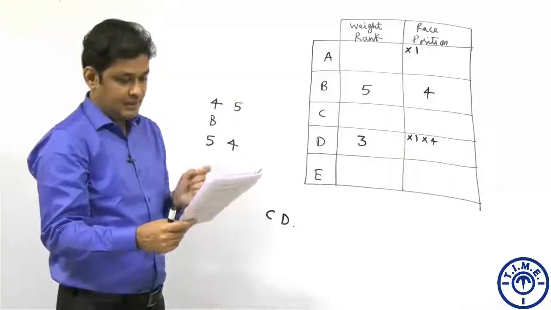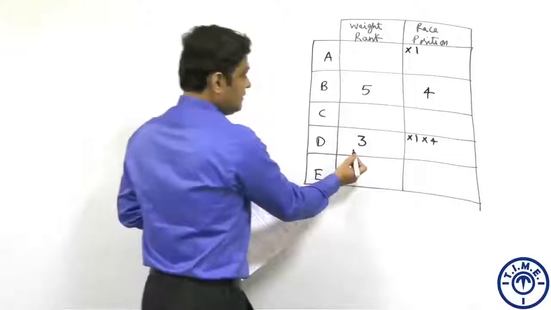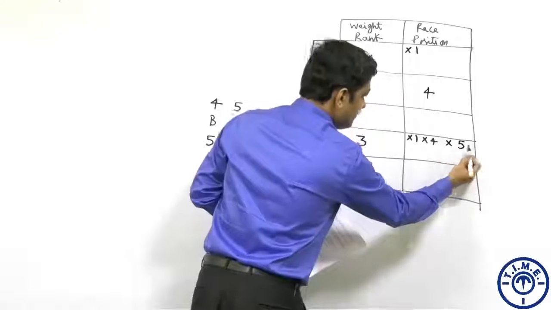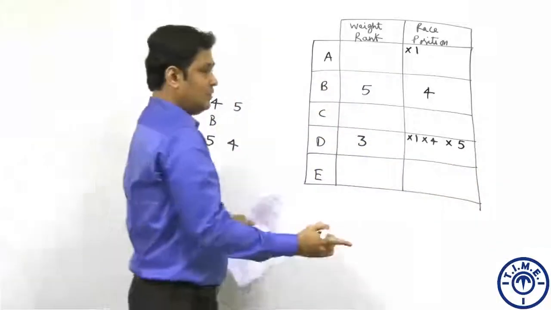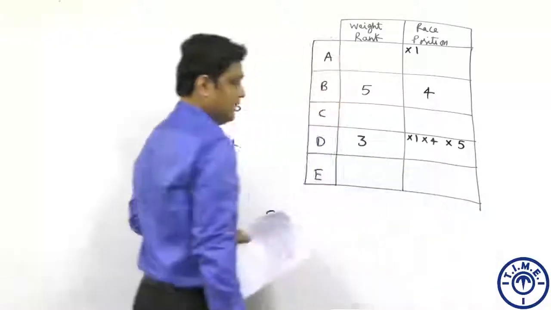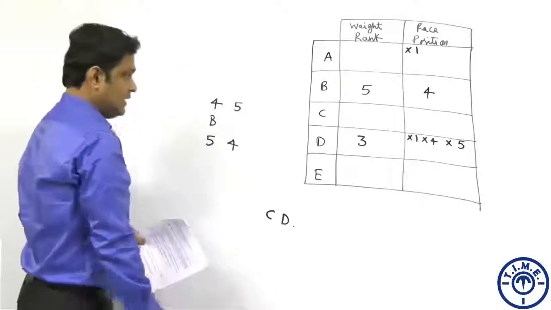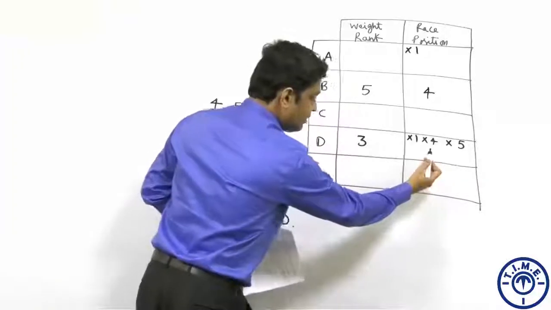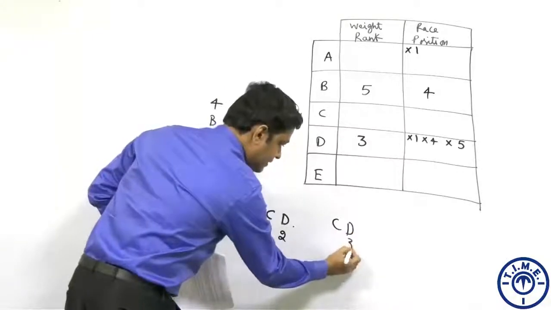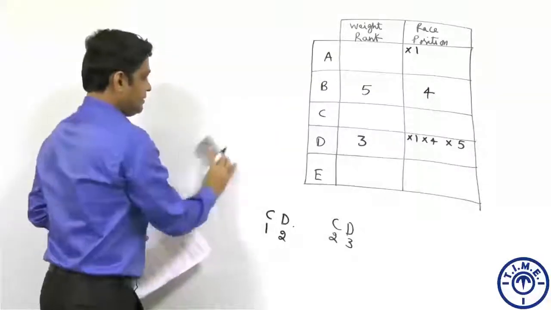And in the previous statement, it says the 3rd heaviest person was not the last person to finish. Since the 3rd heaviest person is D, he was not the last person to finish. So that leaves us with only 2 possibilities for the position of D in the race. It's either 2 or 3. Based on that, the position of C also will change because D is finishing immediately after C. If D is 2nd, C will be 1, and if D is 3rd, C will be 2. Let's look at both cases and see which one of them is valid.